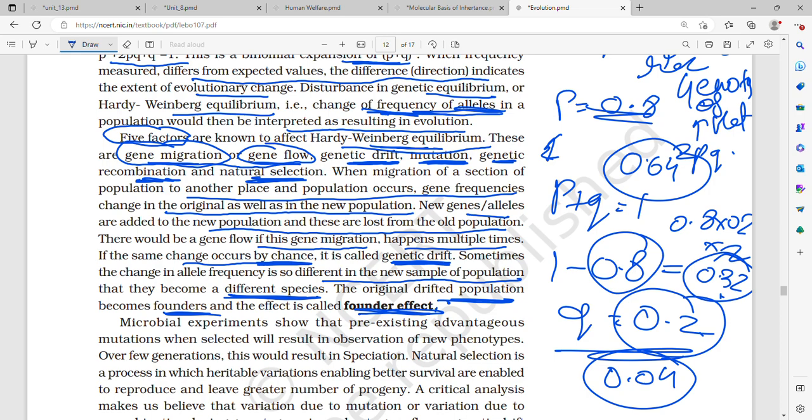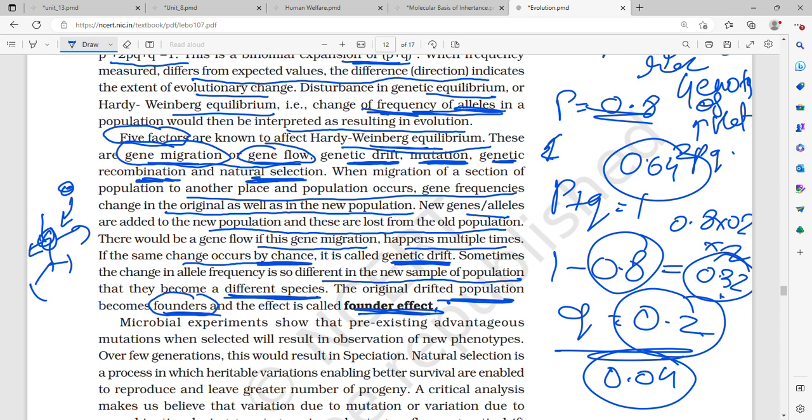Sometimes the change in the allele frequency is so different in the new sample of the population that, suddenly, if a species divided into two, such a variation suddenly came in one species, that change came that it is so different or so unpredictable that the new sample of population becomes a different species. It was the same species but now it has separated. Gene migration happened, gene flow happened, genetic drift happened, after that such a variation came in the species, so severe that both became different species. So the original drifted population becomes the founders and this effect is called as founders effect.